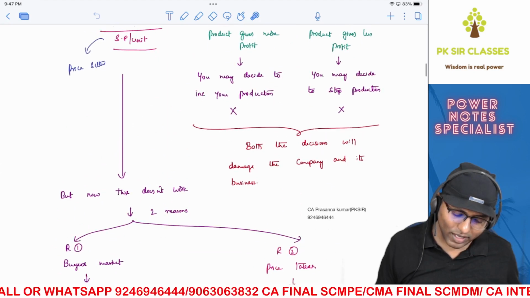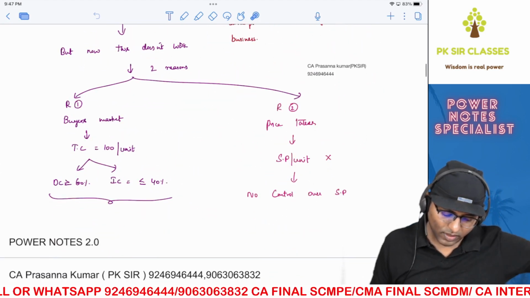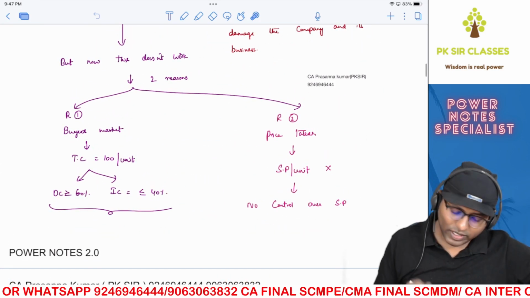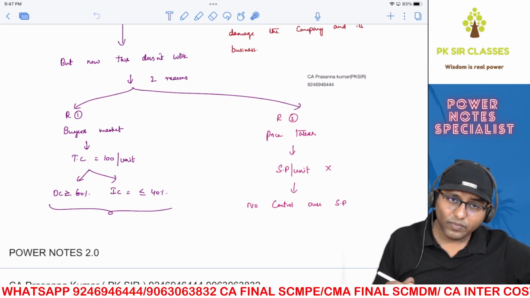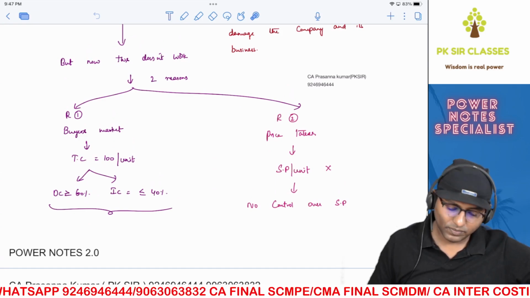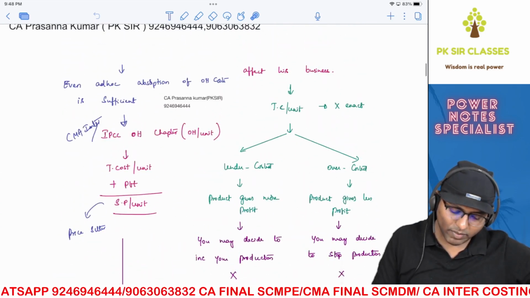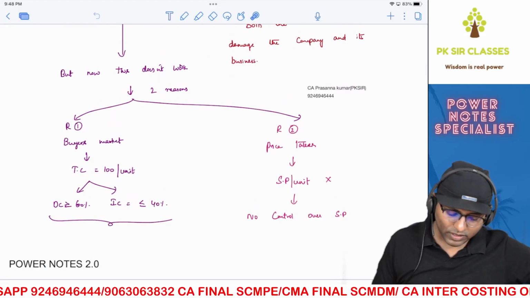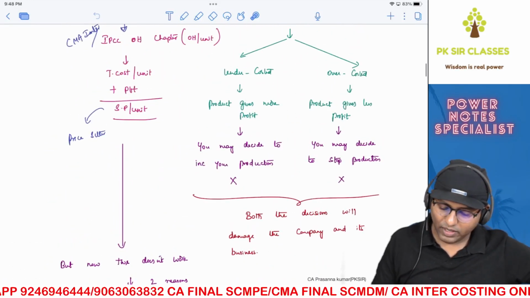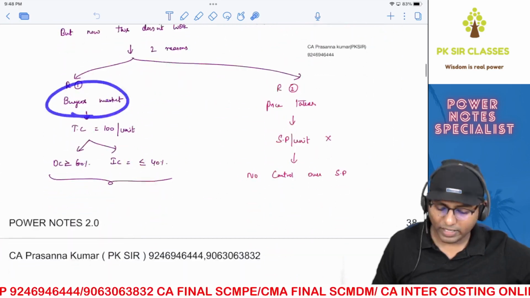So, and in the other case, the other reason is that earlier you were a price setter. Therefore, you were setting your selling price and this was working. But now, because it's a buyer's market domination, this is happening, which we have already explained to you.